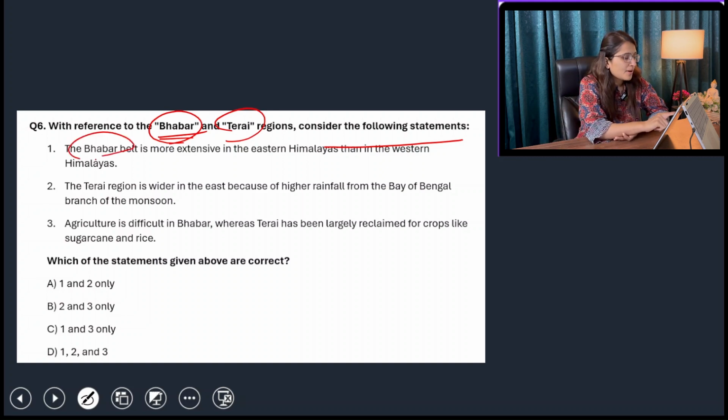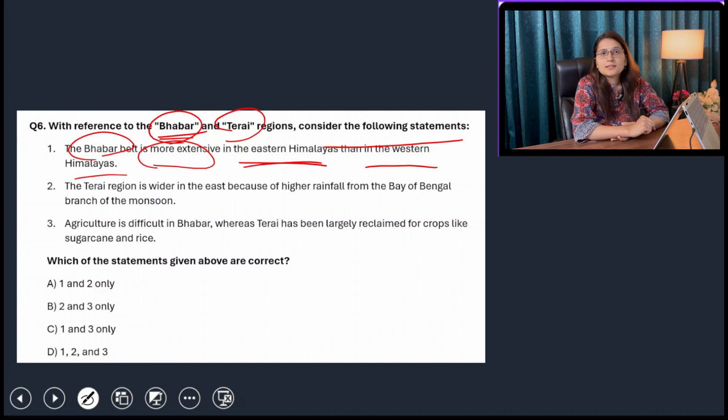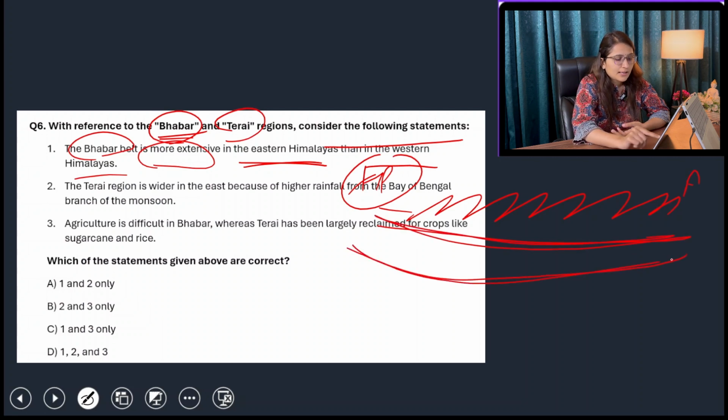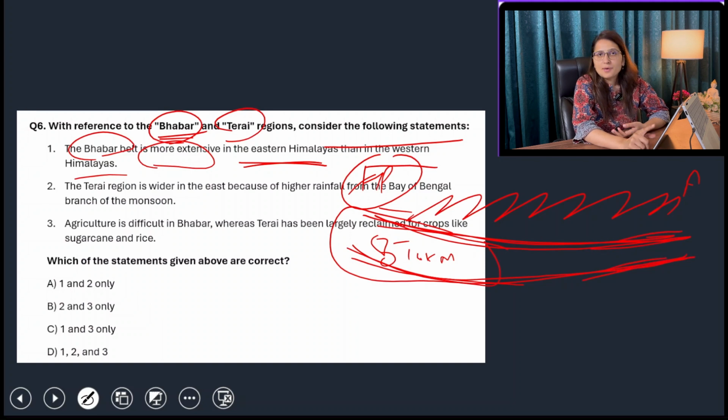So first of all, the Bhabar belt is more extensive in the eastern Himalayas than in the western Himalayas. No, if this is your whole Himalayan region from Himachal Pradesh to ultimately Arunachal Pradesh, this is your Bhabar zone. So the Bhabar zone is between 8 to 10 kilometer width. So its width is more in the western Himalayas and it decreases in the eastern Himalayas. So statement number 1 is wrong. The width of the Bhabar belt is more in the west than in the eastern Himalayas.